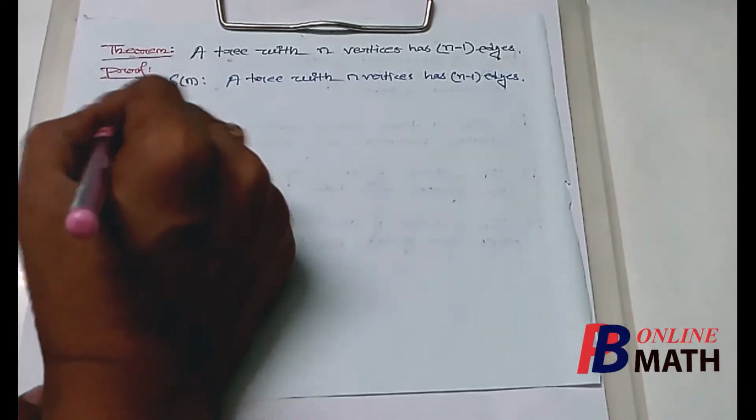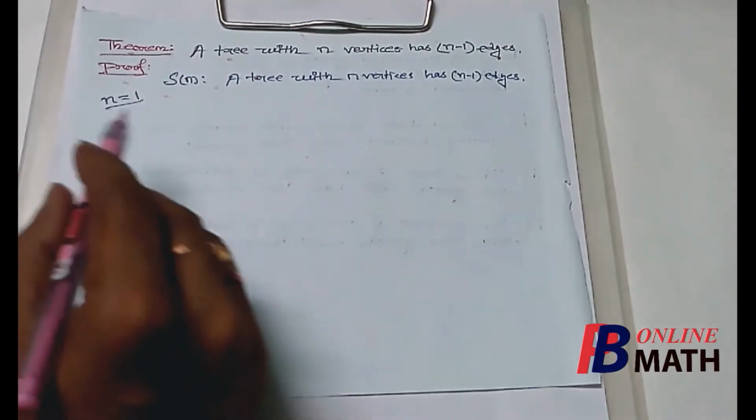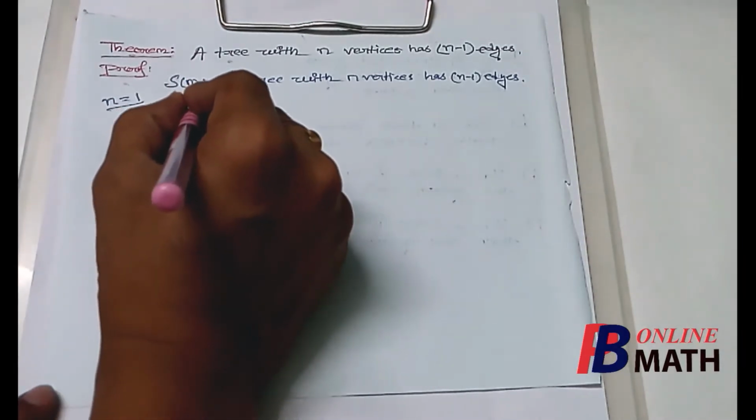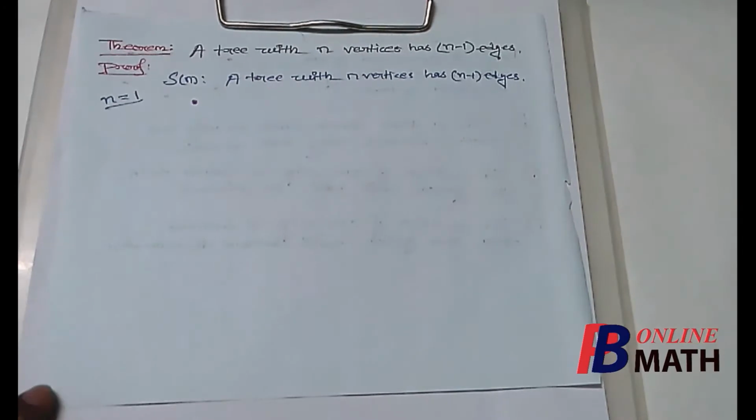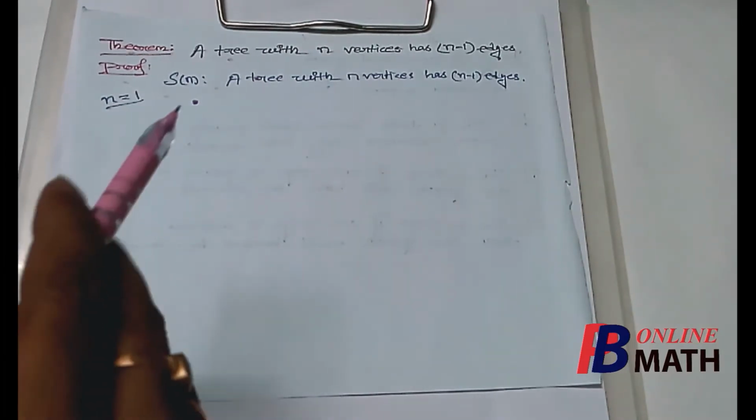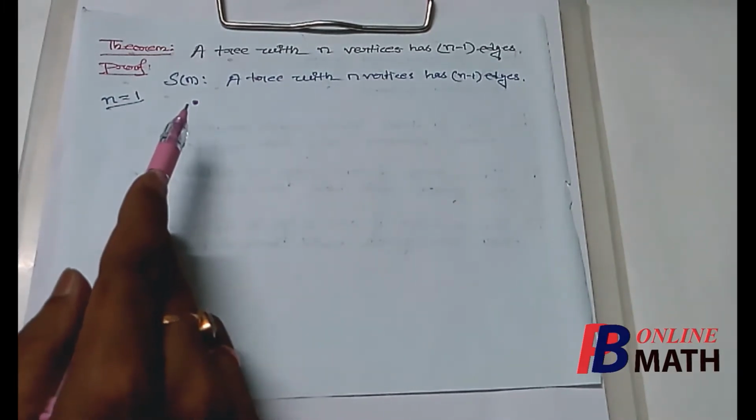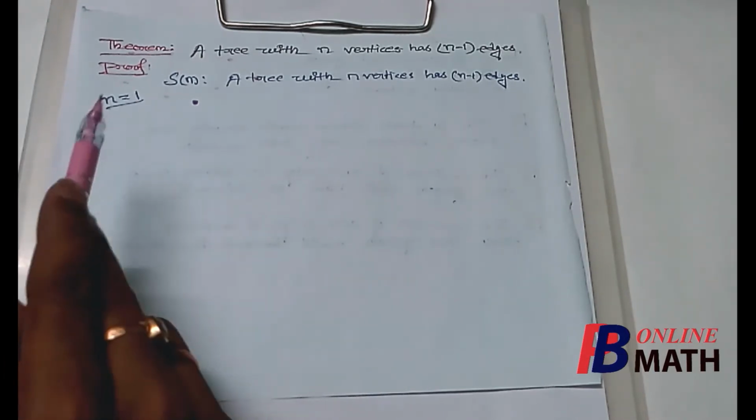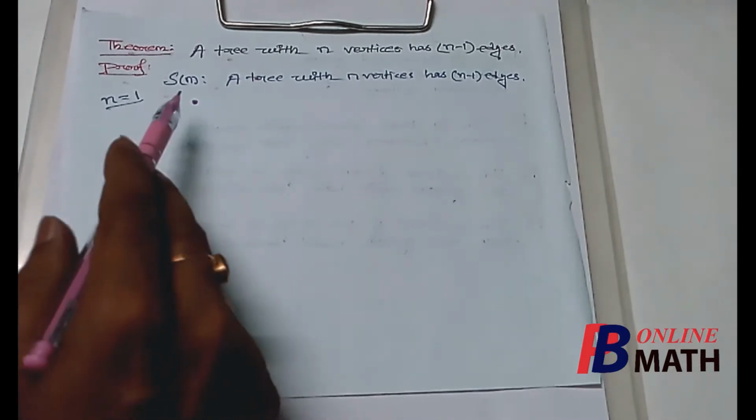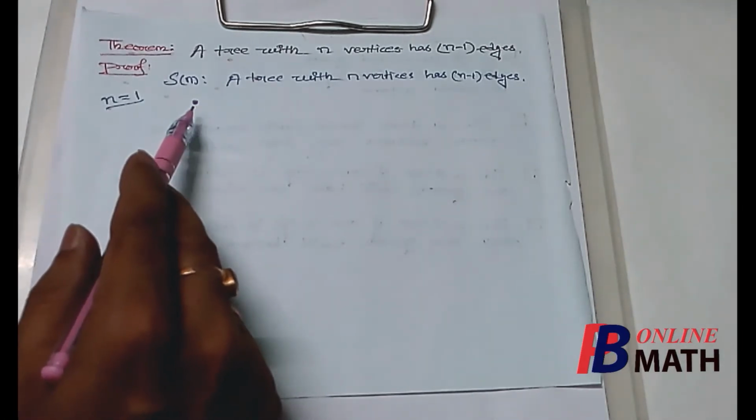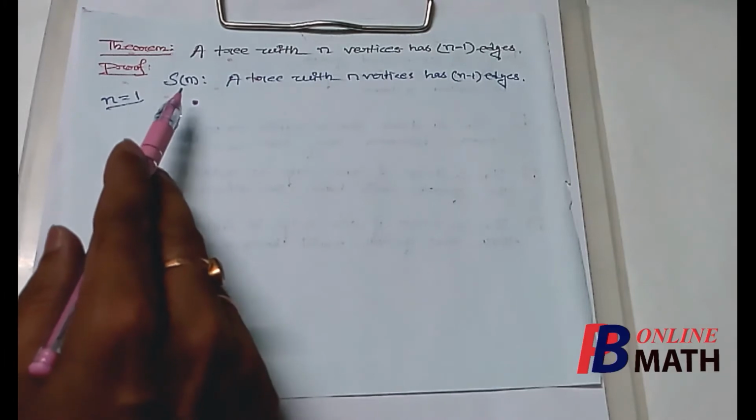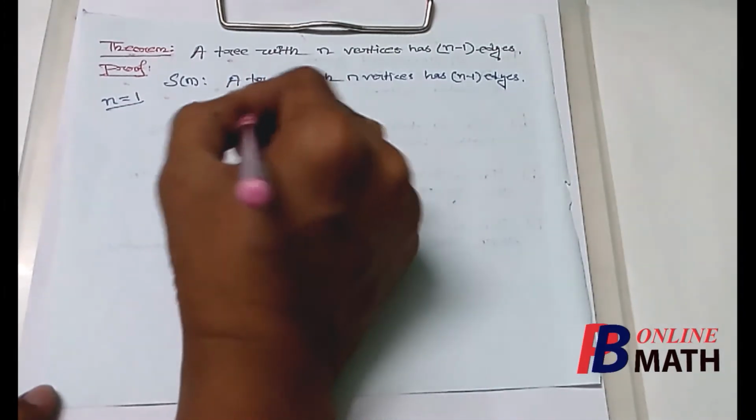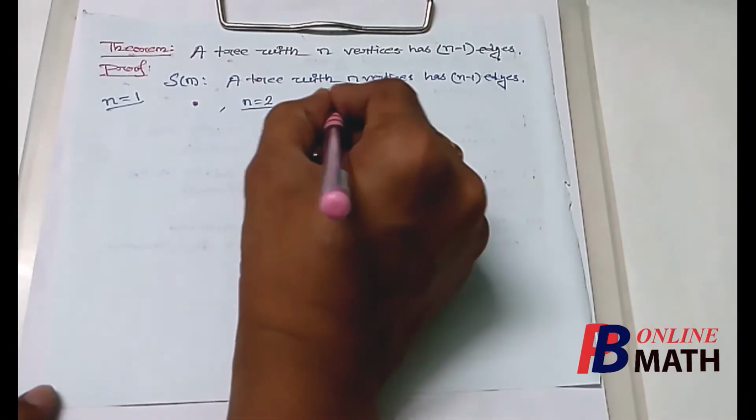Suppose we take n equal to 1. If we take n equal to 1, then the number of vertices will be 1. That means actually we are considering one vertex without any edge. So this is always true. This is always a tree because this is one vertex and it is connected and contains no circuit. So the number of vertices is 1, number of edges is 0. So the statement is true for n equal to 1. Next we assume that n equal to 2. So we consider two vertices.